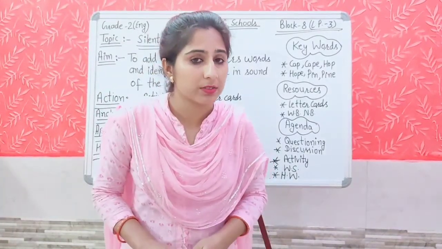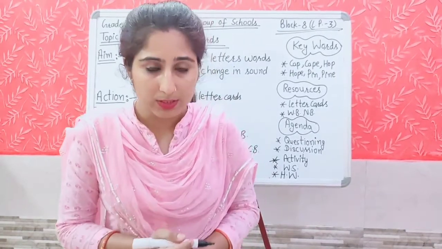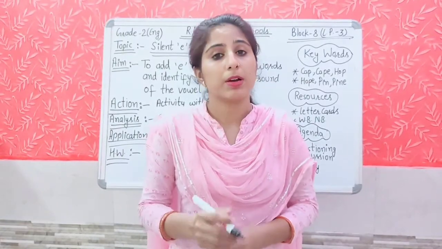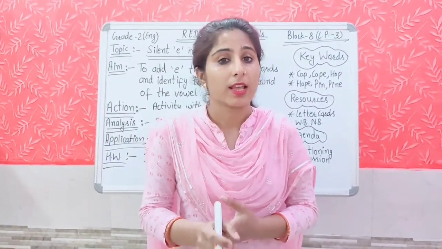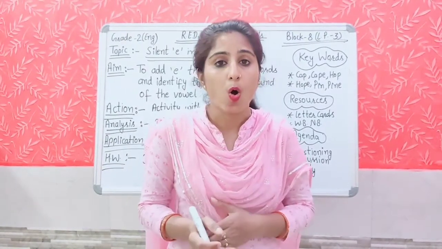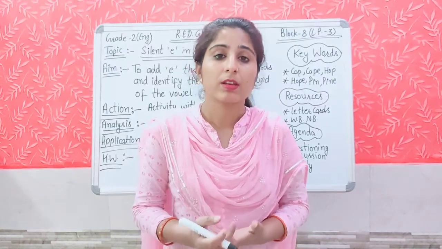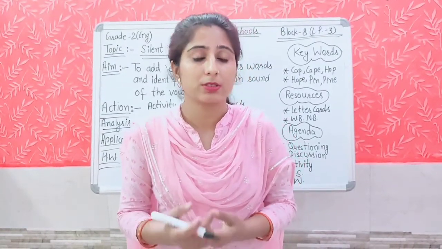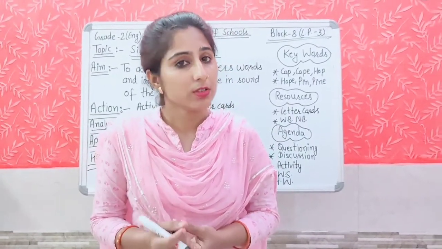As we did in the activity, we made new words by adding E at the end of 3-letter words, but the E is silent in those words, like cap, cape, hop, hope, cut, cute, pin, pine. So this is how we have made words by using silent E at the end of the words.